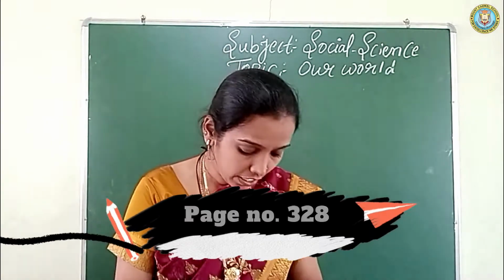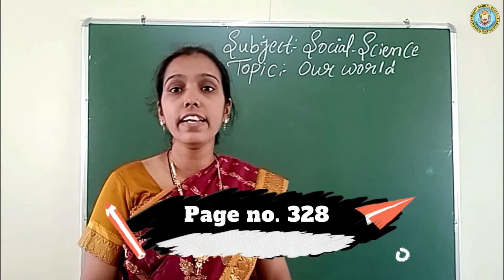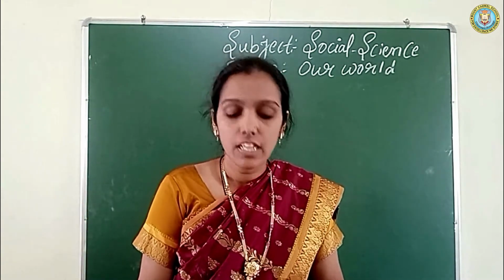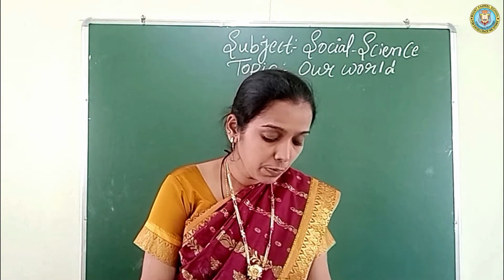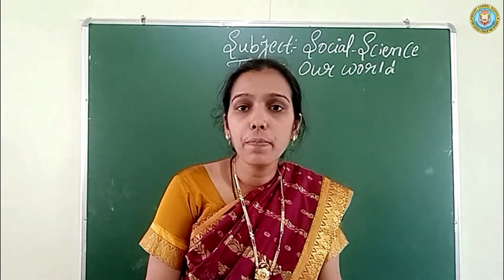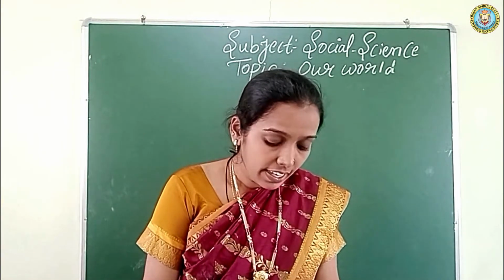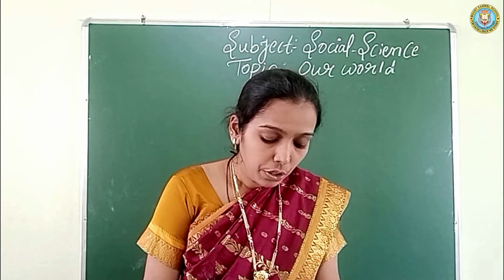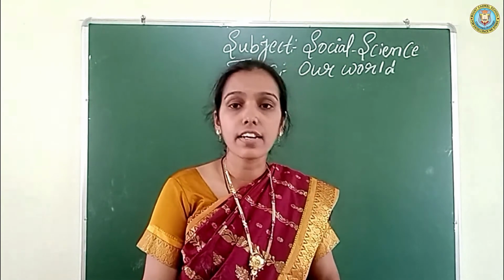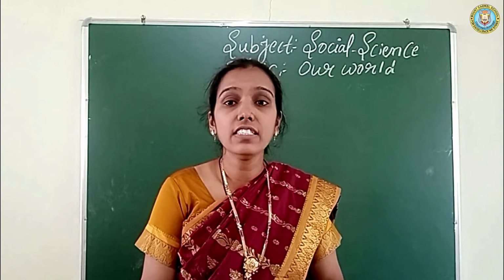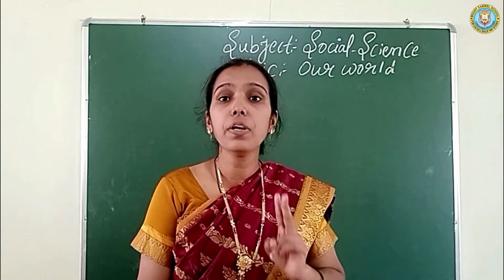Okay. Open page number 328. Exercise. First one, fill in the blanks. Dash is a two-dimensional representation of the earth.